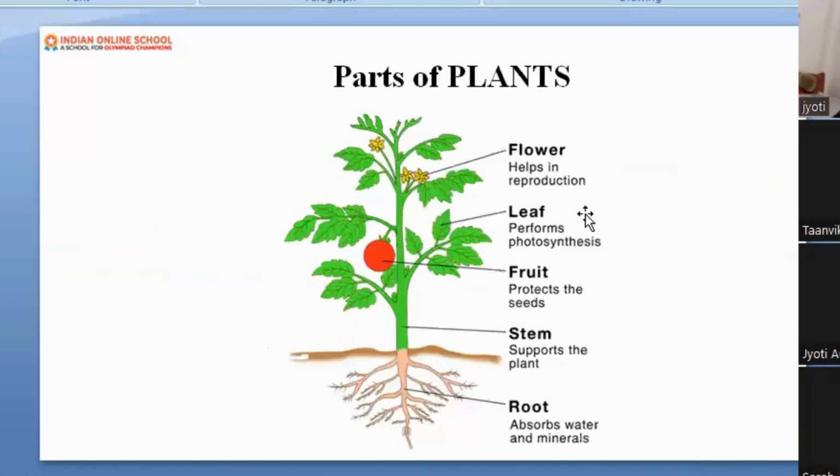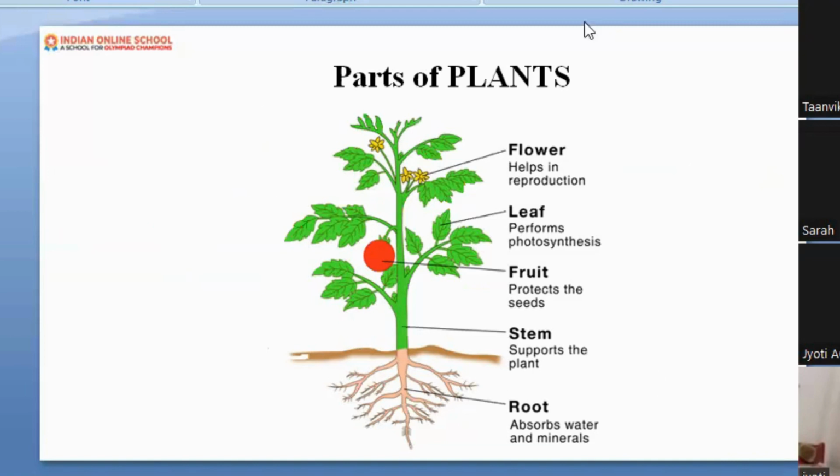Yes. Can you hear me, dear? Am I audible? Okay. Yes. Okay. So can you see this picture, the picture of the plant? Is it visible to you all? Just show me the thumb if it is properly visible.